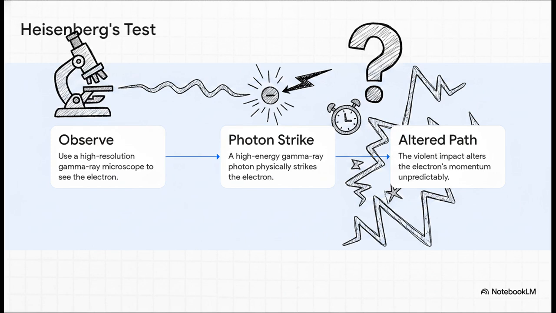Step 1. Imagine trying to observe a single electron using a super high-resolution gamma-ray microscope. To see the exact position of the electron, you need to hit it with a very short wavelength of light, like a gamma ray. Step 2. That high-energy gamma-ray photon physically strikes the electron, so it can bounce back into your microscope lens. Step 3. That very impact violently alters the electron's momentum in a completely unpredictable way. So by the time you've measured it, it's already gone. The very act of measuring the position permanently destroys our knowledge of its momentum.